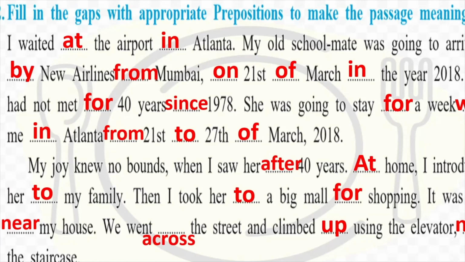So children, this was lesson number 4.2 from your English textbook, the Luncheon. We tried to do a few exercises in the warming up part. We learned a few pieces of information about the author, okay, and then we understood what is the main gist of the story, and finally we did some exercises in vocabulary and grammar. So that is all in this lesson for today.